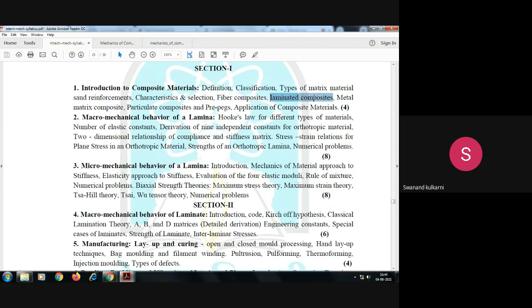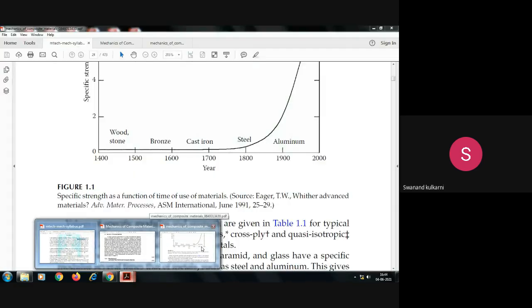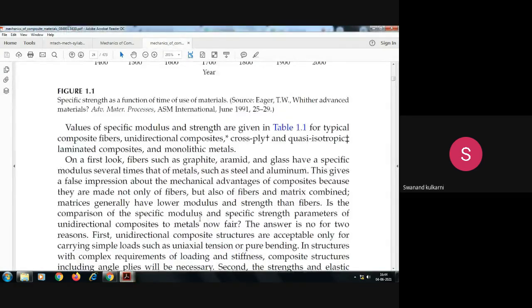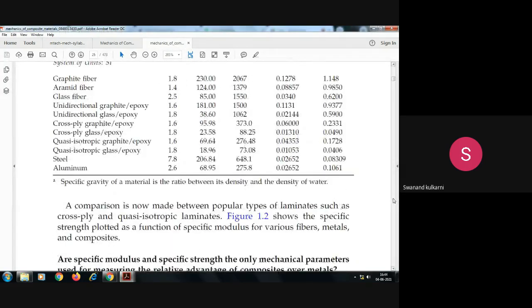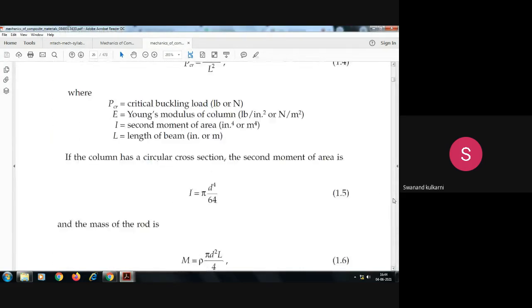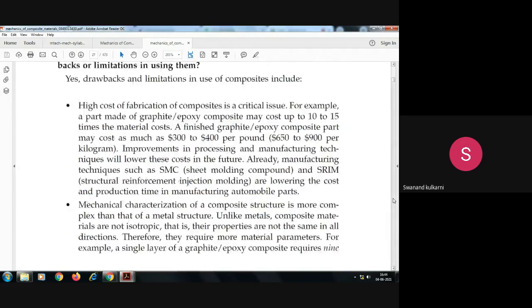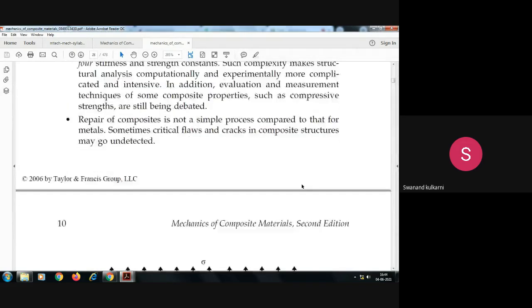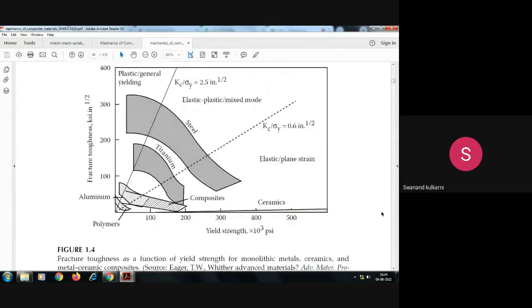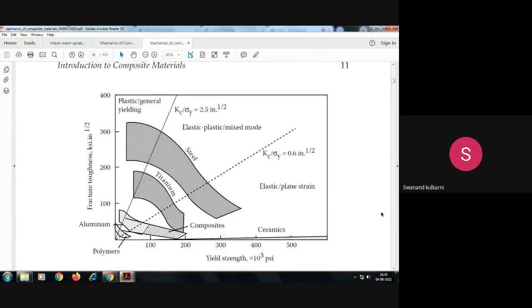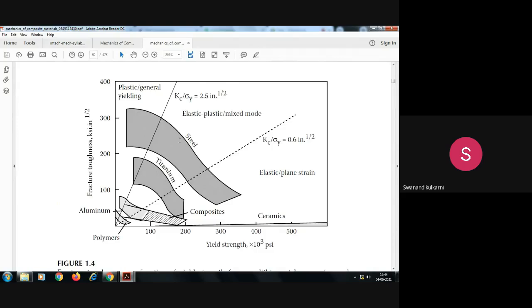Then we also saw the introduction to laminated composites. Is it okay? We can see here the example we have taken about the fibers. Then we go to the metal matrix composite. In a metal matrix composite, suppose steel is used, titanium is used, or aluminum is used.